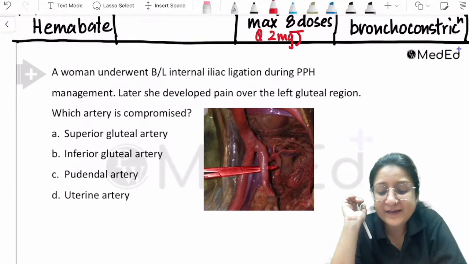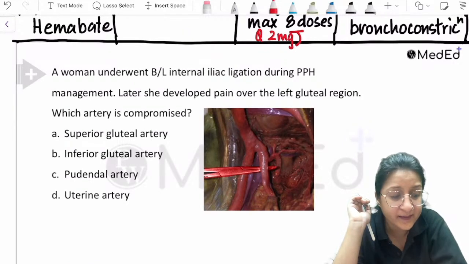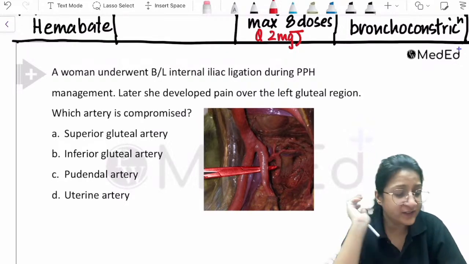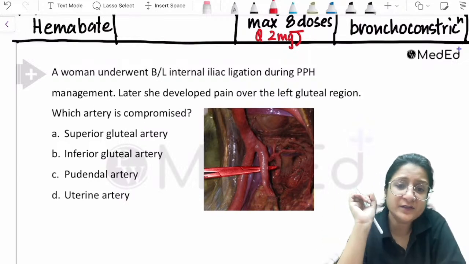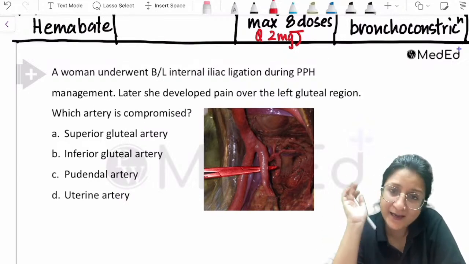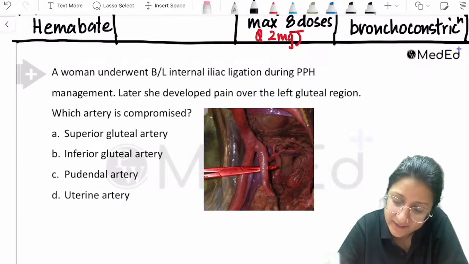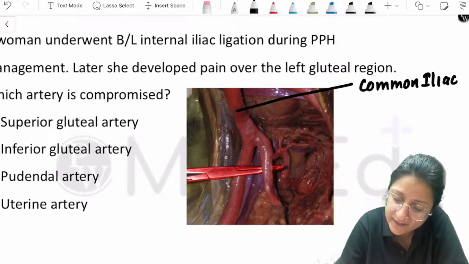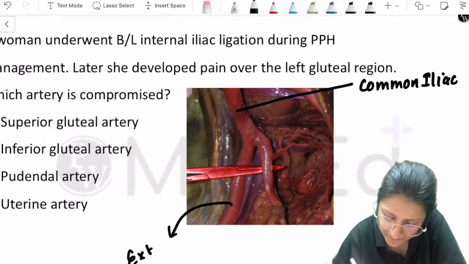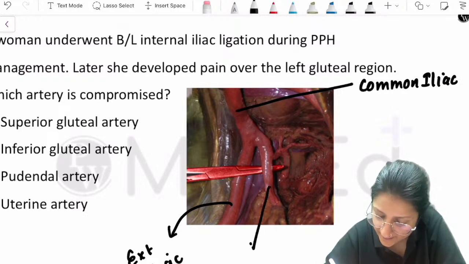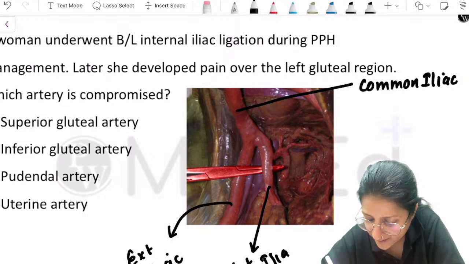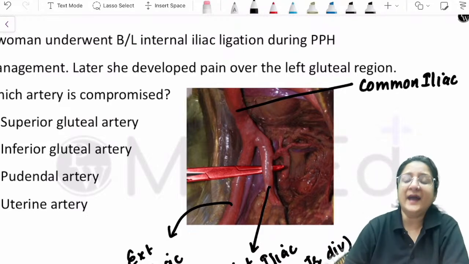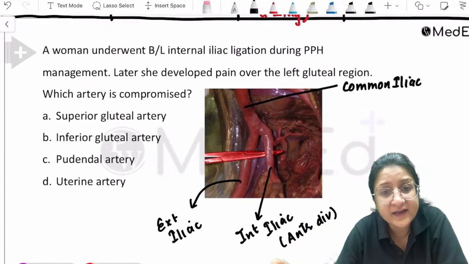A woman underwent bilateral internal iliac artery ligation during PPH. Later she developed pain over the left gluteal region. Which artery is compromised? So you see here image-based identification of internal iliac artery ligation. You can see in this image, this is the common iliac artery, this is the external iliac artery, and this is the internal iliac artery, and it continues as the anterior division. So it is the anterior division of the internal iliac artery that is ligated.